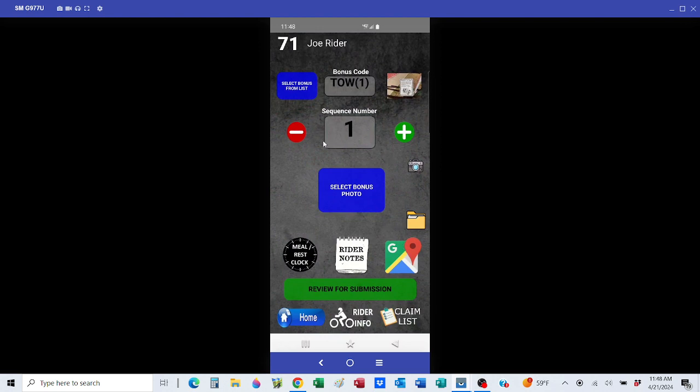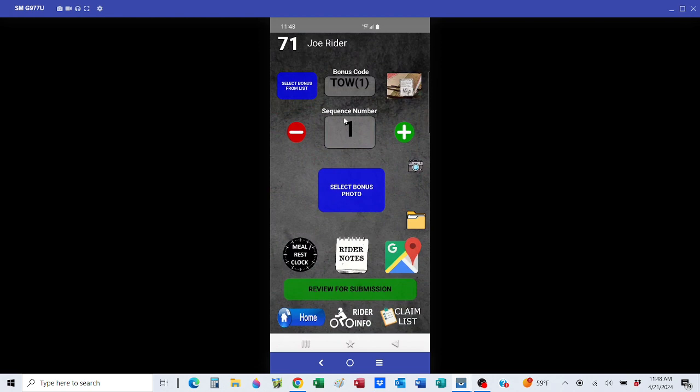Make sure when you start the rally that your sequence number is number 1. Your first bonus is sequence number 1, your second is 2, and so on. As you successfully submit these, it will automatically count up for you. If you switch devices for some reason, just make sure you set it to whatever bonus code that you're at.